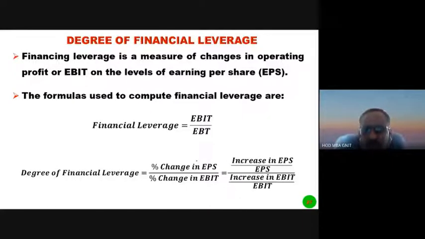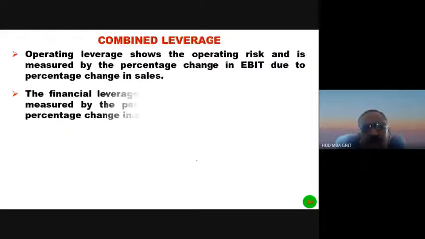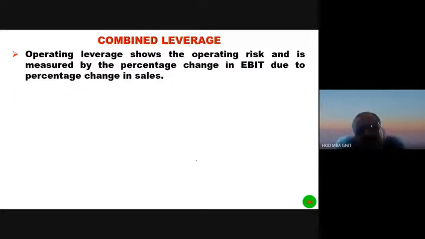Now let us discuss the combined leverage. Operating leverage shows the operating risk, and it is measured by the percentage change in EBIT due to percentage change in sales. Operating leverage here means the degree of operating leverage.